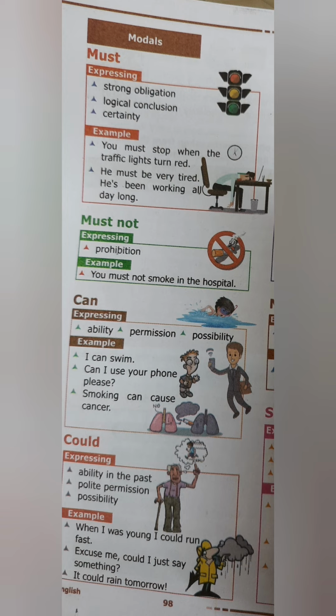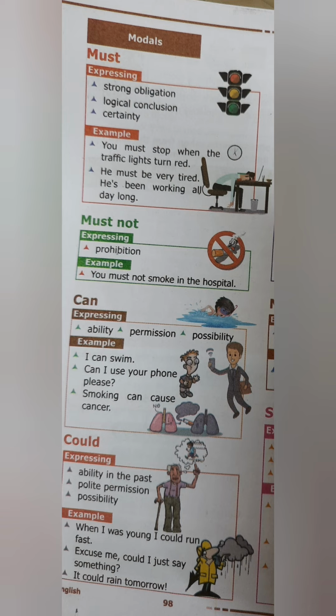Then certainty, logical conclusion. You must stop when the traffic lights turn red. You know it very well. When the traffic lights are red, you have to stand. When it is green, you can move. Then must not is the negative sense. You must not smoke in the hospital. You are not supposed to smoke in public spaces, especially in the hospital.